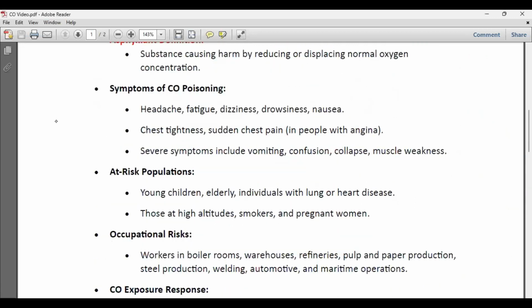Now, symptoms of carbon monoxide poisoning: it causes headache, fatigue, dizziness, nausea, chest pain, chest tightness, vomiting, confusion. Okay, all these are normal things. Then, see, who are at risk? Actually, younger children, then people with heart or lung disease, pregnant women, smokers, elderly individuals, all these people are at risk.